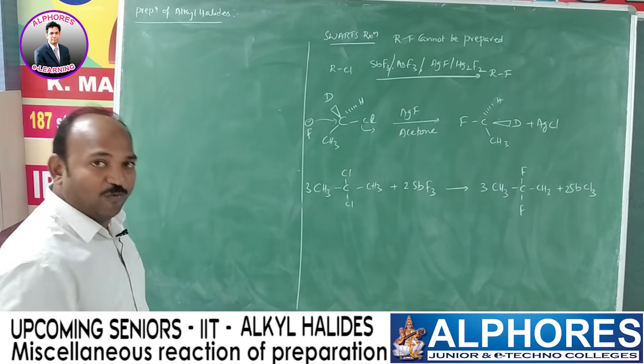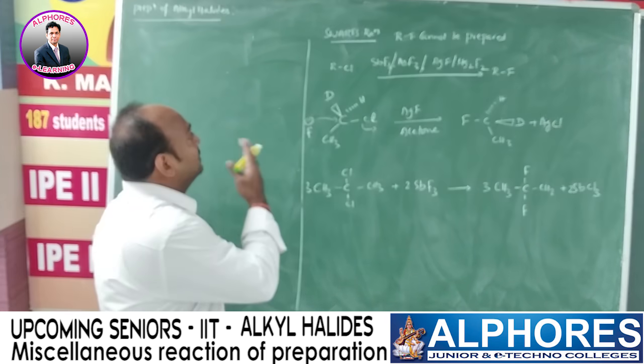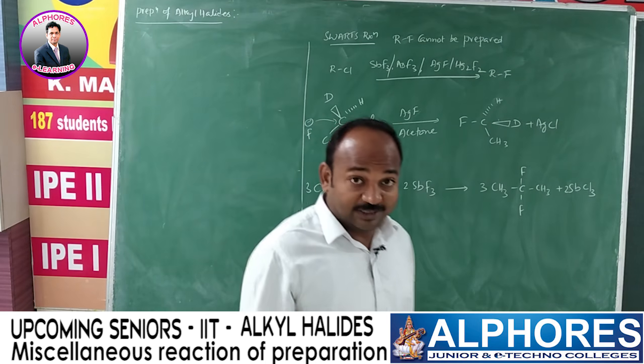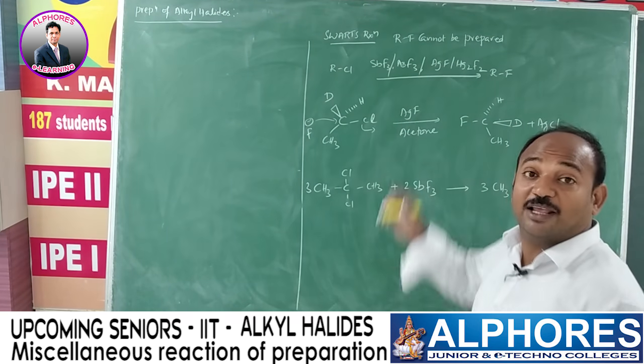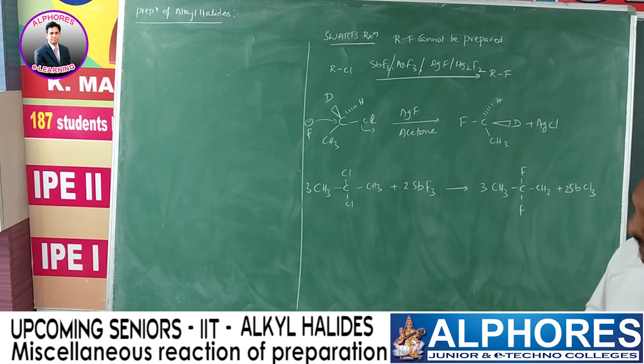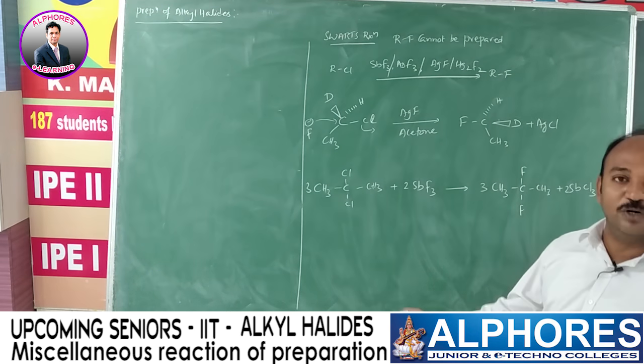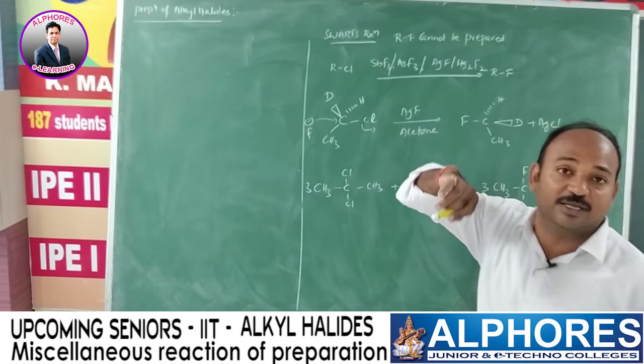Now this is the method we are going to learn today, that is the Swarts reaction. In this reaction we can prepare only alkyl fluorides, but not alkyl chlorides or alkyl iodides. Of course, the starting reactants are alkyl chlorides.